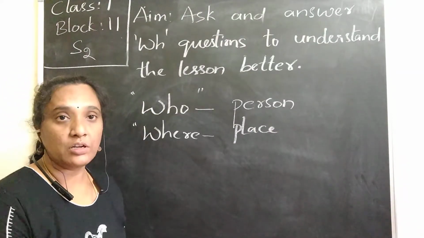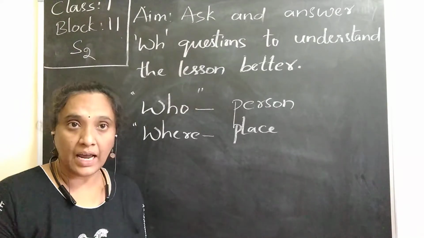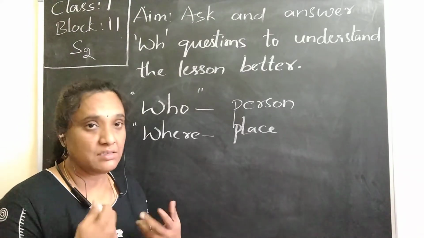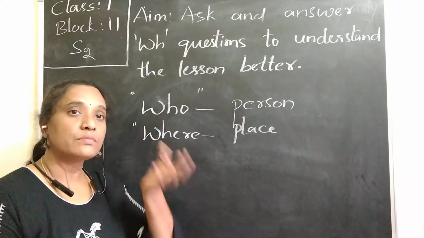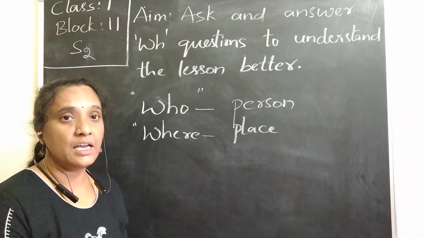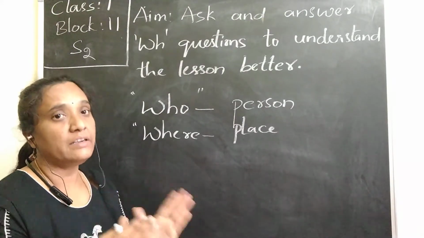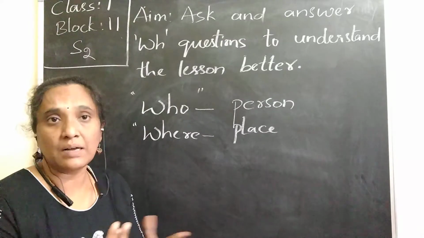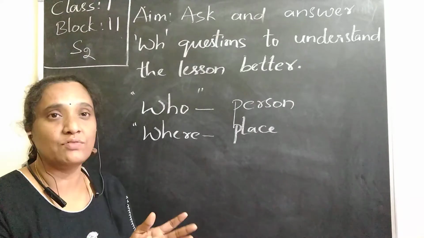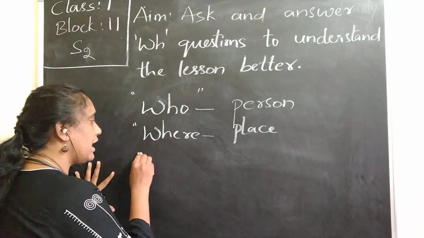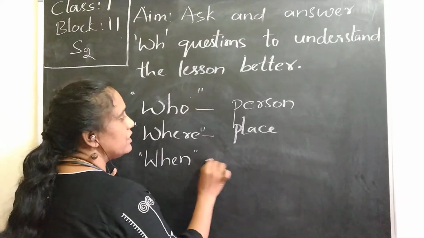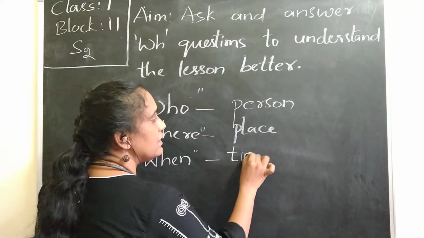If we want to know about the timing or about a day: When do you go to practice cricket? On Sundays. Normally we have holidays on Sundays, therefore we say Sunday. Otherwise we can say daily evening at 5 p.m. That means the timing, or a day, or a month, or whatever is about a period of time, a particular time like morning or evening. If you want to know about the timing, we use the word when. So these are the words we use to know about the time.